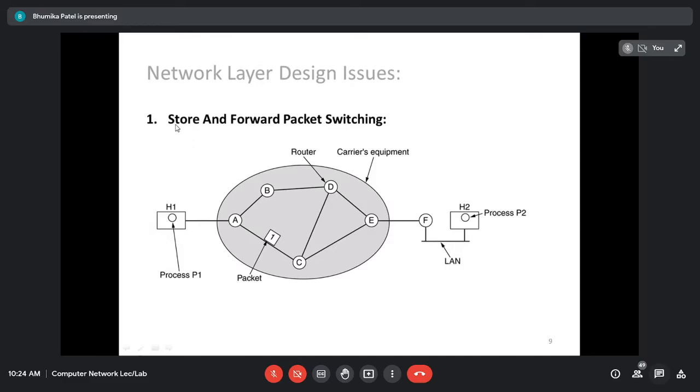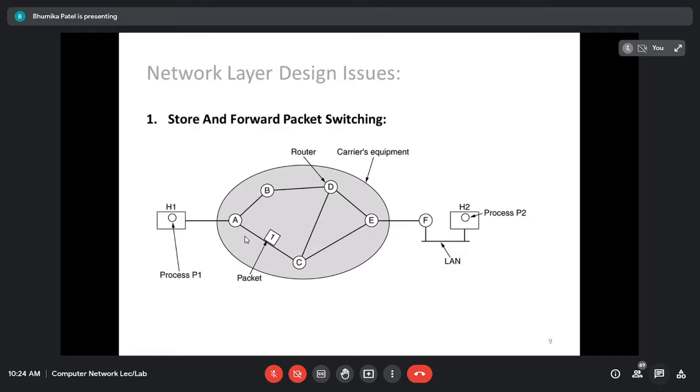As soon as it arrives, it will verify the checksum, and it is going to forward the packet. That is called store and forward packet switching. And this process will continue till it reaches the destination host H2. This mechanism is known as store and forward packet switching.